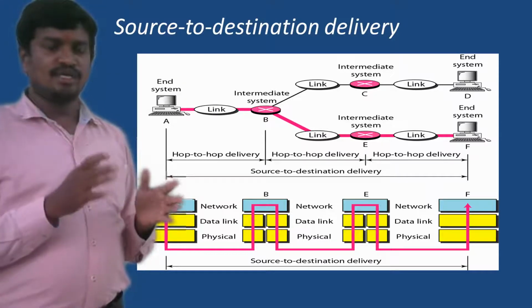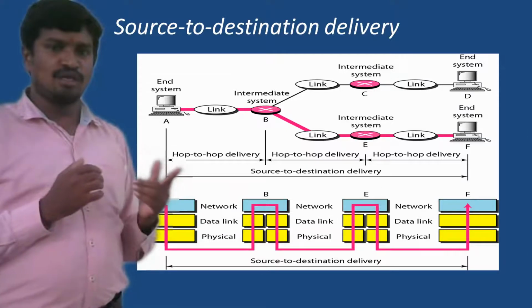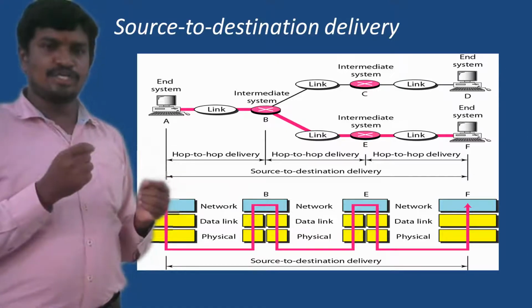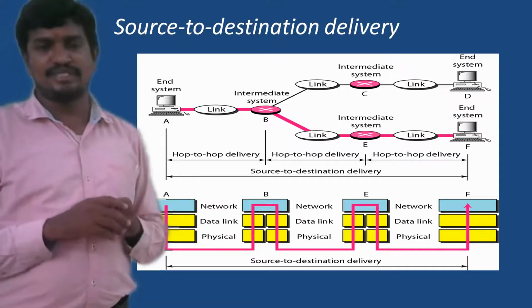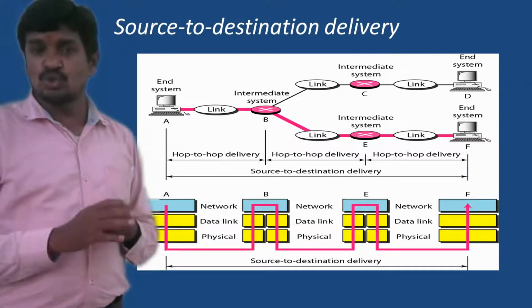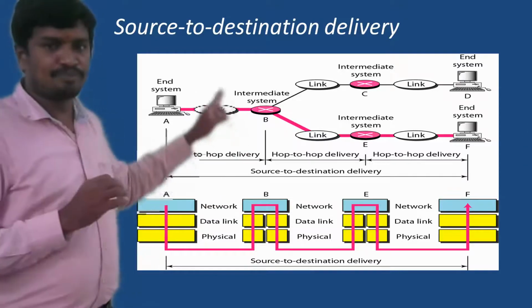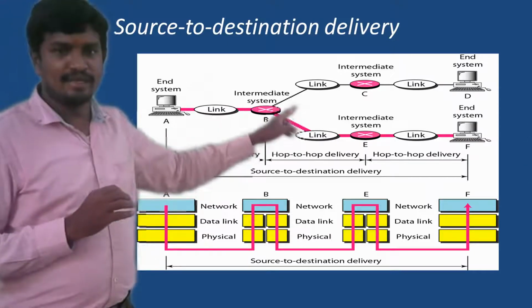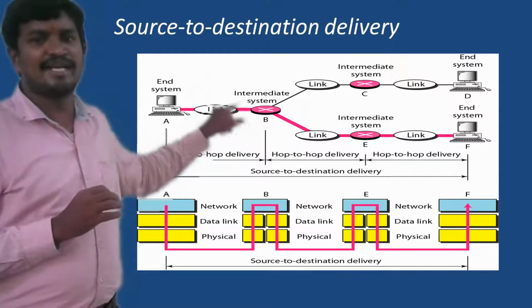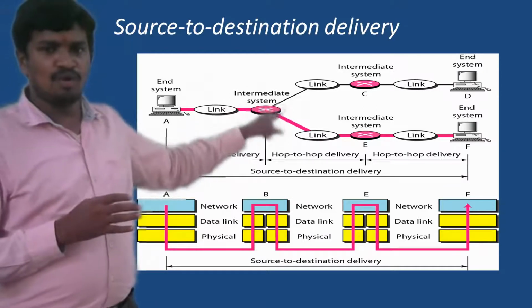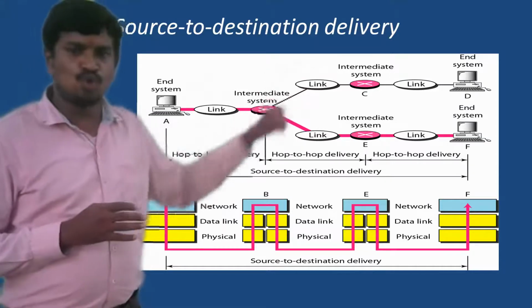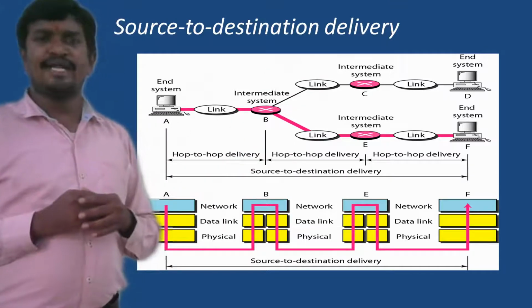If your system is connected to a router, the successful communication between your system and the router is taken care of by the data link layer. That is why it is called host to host, A to B. Successful transmission is taken care of by the data link layer, but its job is over there. From this position, where I have to go is taken care of by the network layer.